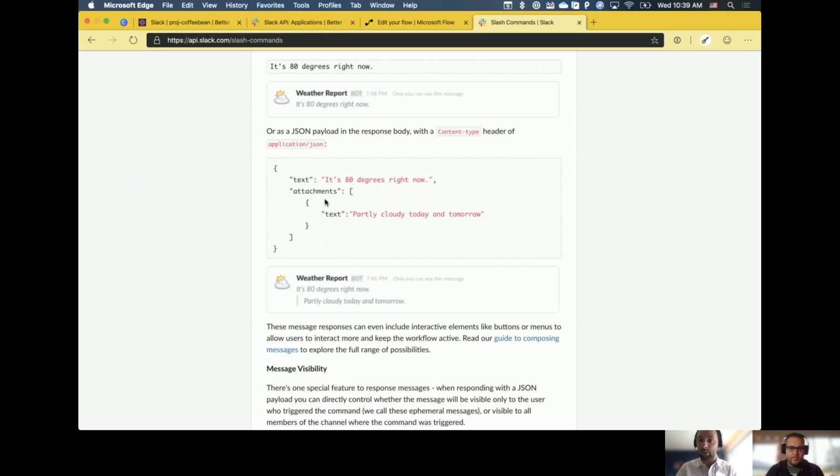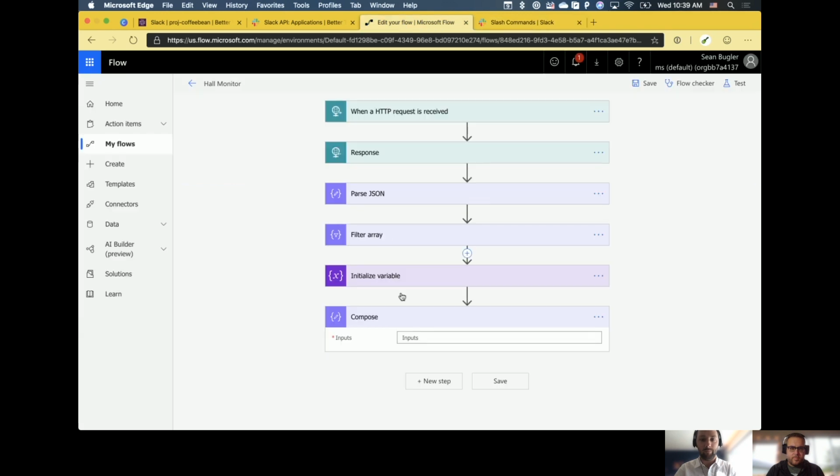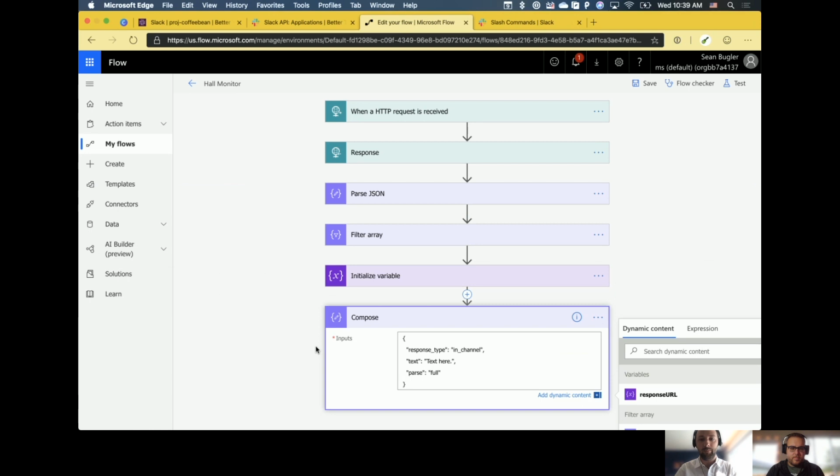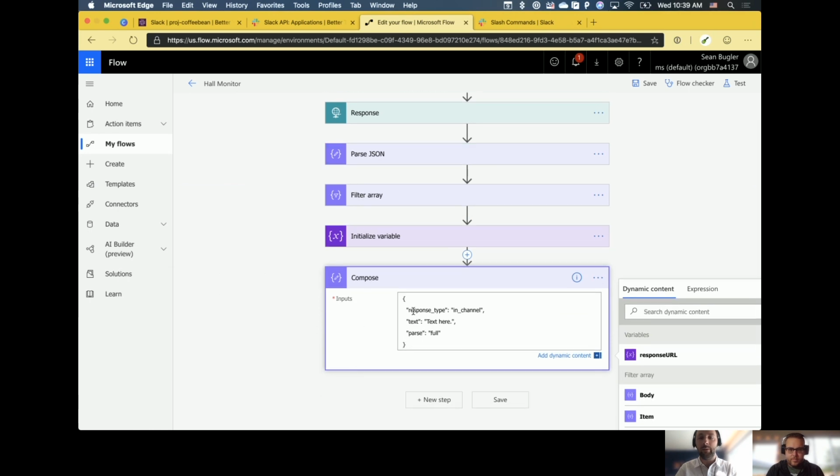Nice. So I'm going to do something similar to this here. I'm going to cheat a little bit because I've already got it saved. Boom. So what I've got here is response type in channel. So basically, wherever this output came from, we're going to kick it back to that channel. Okay. As far as text is concerned, this is what the actual text output is going to be. And parse info. So if I put any at commands or hashtags or anything like that, or links, it's going to parse that in real time, which is pretty neat.